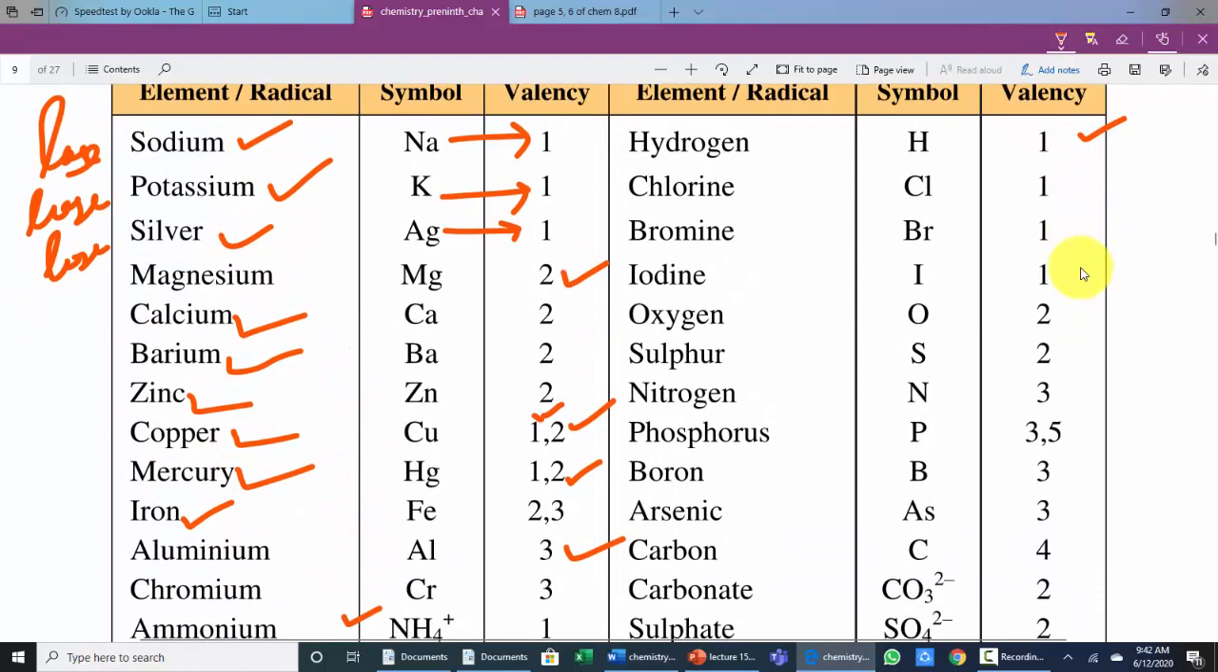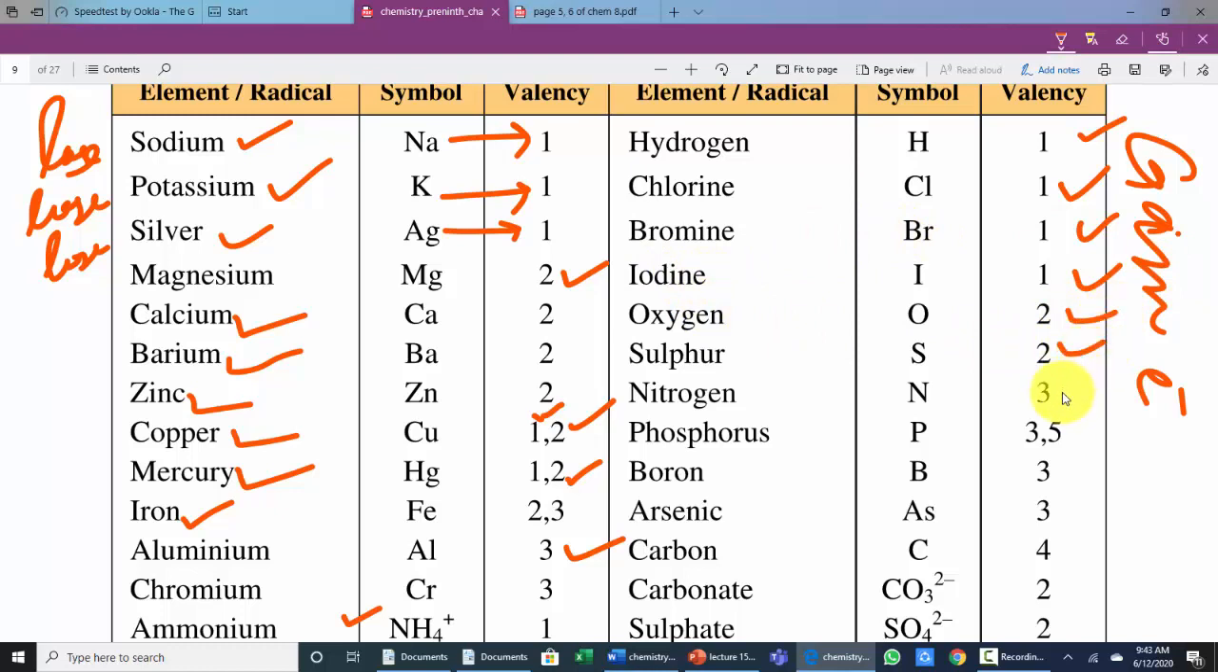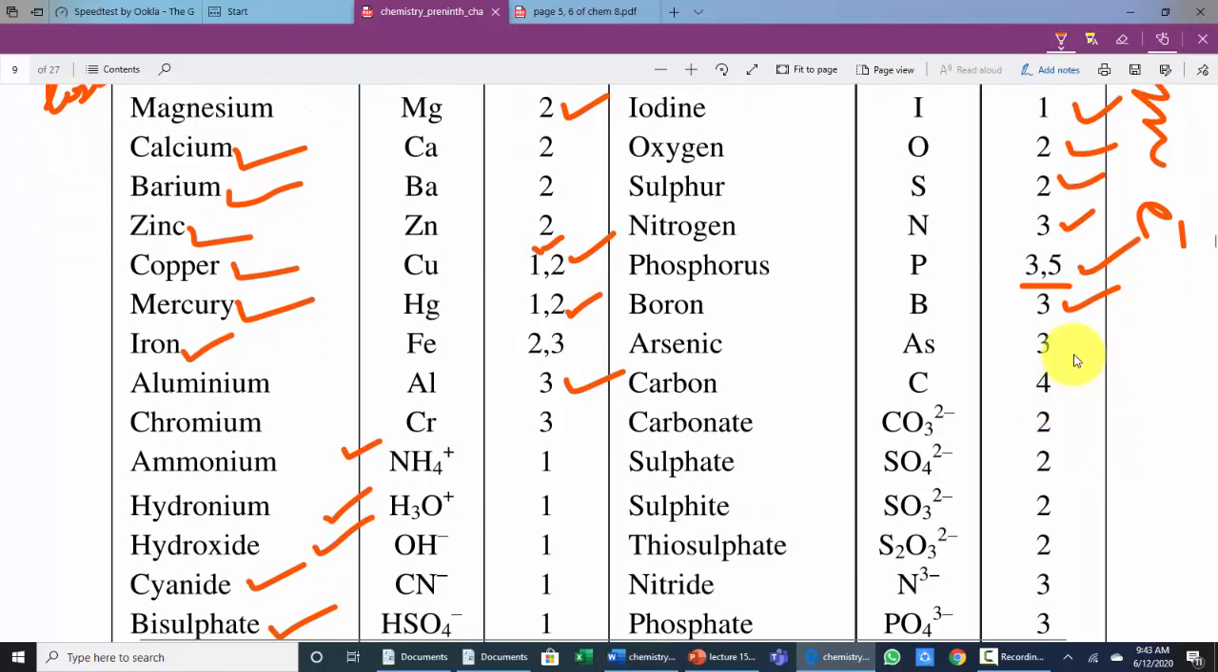Hydrogen shares or gains electrons. So this is the line of gain of electron. Chlorine gains, bromine gains 1 electron, iodine gains 1 electron. So we can write that they gain electron. Oxygen gains 2 electrons or shares 2 electrons. Sulfur gains or shares 2 electrons. Nitrogen shares 3. Phosphorus has variable valency 3 and 5. Boron gains 3. Arsenic, carbon shares 4 electrons.